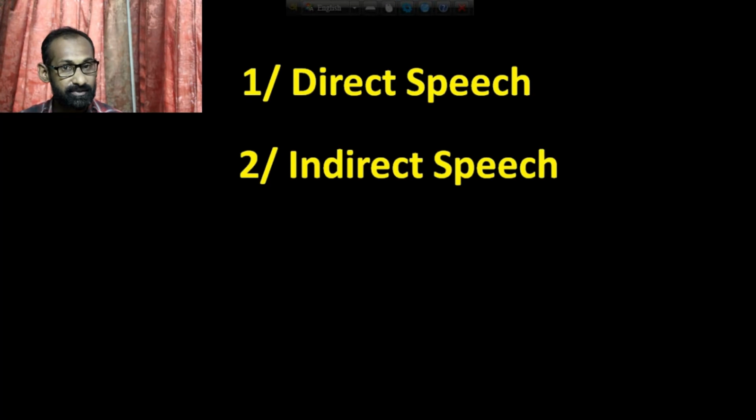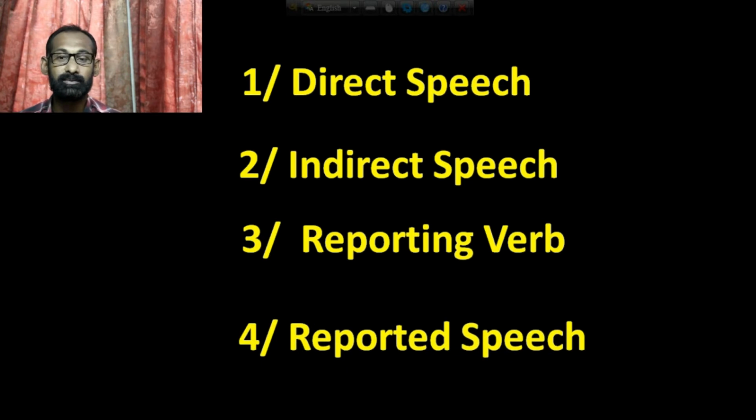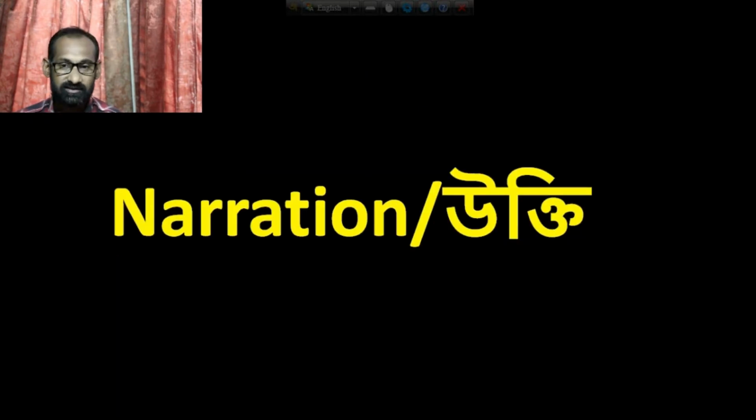So in our grammar, number 1, there will be direct speech. Number 2, there will be indirect speech. Number 3, there will be a reporting verb, and there will be reported speech. Now, if I ask which grammar I want to start, I think it is very easy for you to say the answer. So what will be the answer? Yes, your answer is right. We are going to start the grammar about narration. The Bengali meaning of narration is ukti. Thank you very much for your right answer.